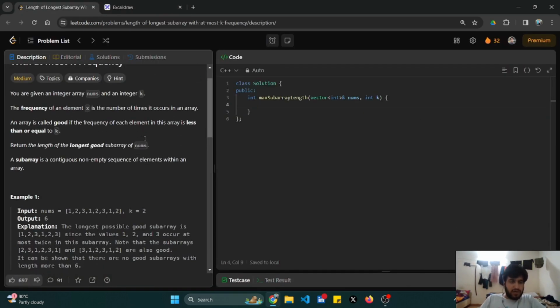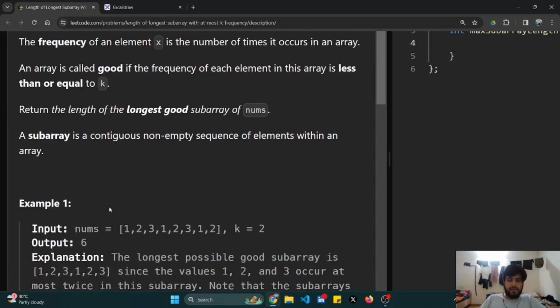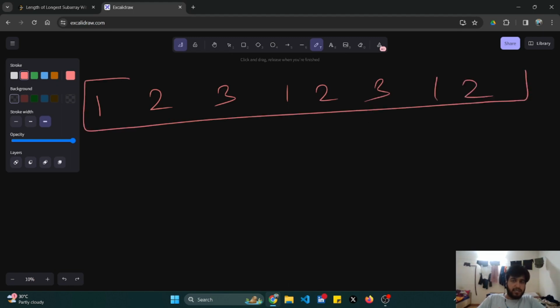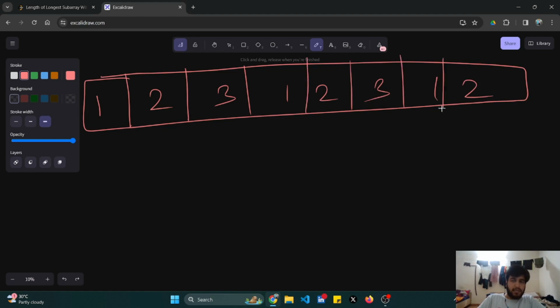Okay, so how will I do it? I'll take this example 1 2 3 1 2 3 1 2 and simply dry run it, and you will get to know what I have to do. Okay, this is my array. I'll put a pointer i here, and I'll put a pointer j here.